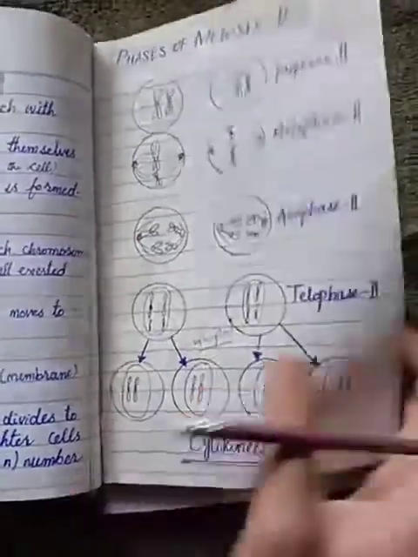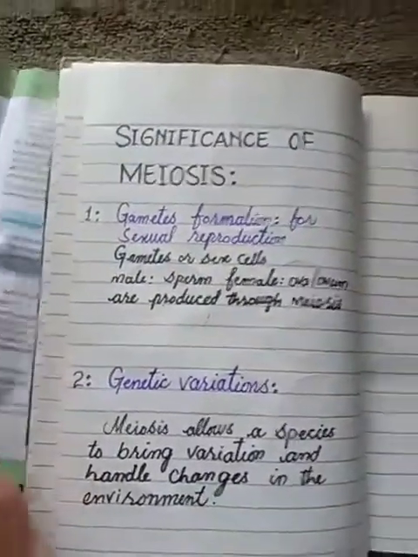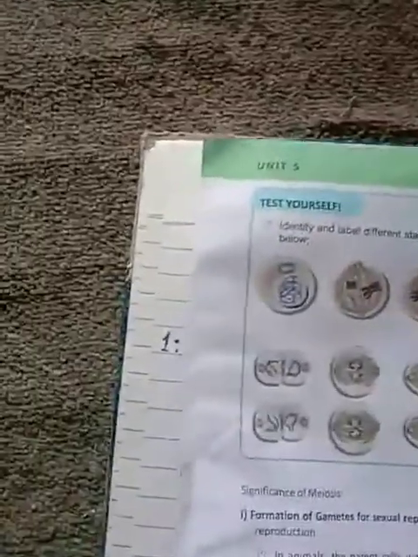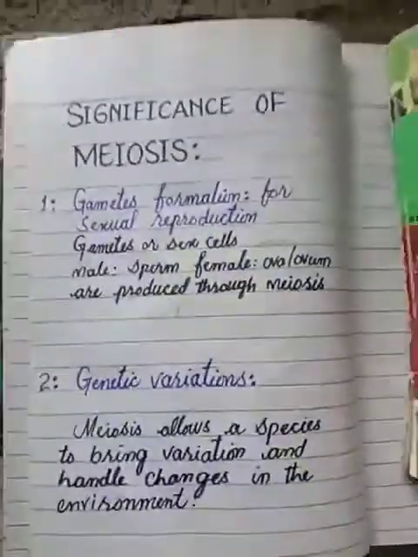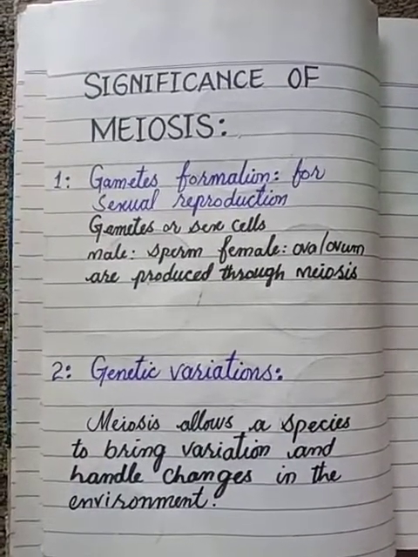Now we will discuss the significance of meiosis, what the benefits of meiosis are. As you remember, after mitosis we also discussed its significance. So we have two main significances of meiosis. First of all, gamete formation, and second, genetic variation.